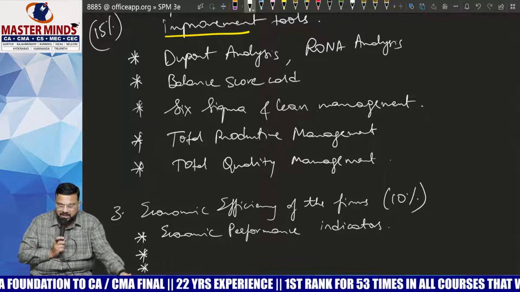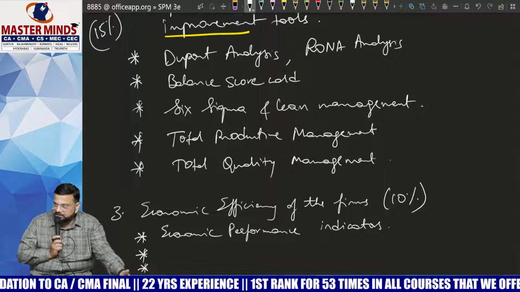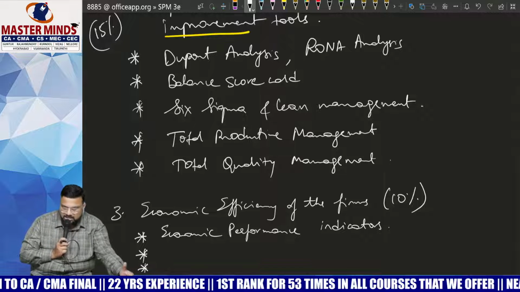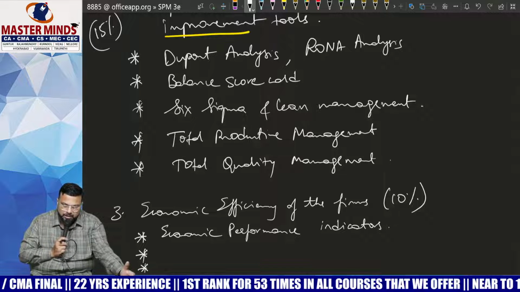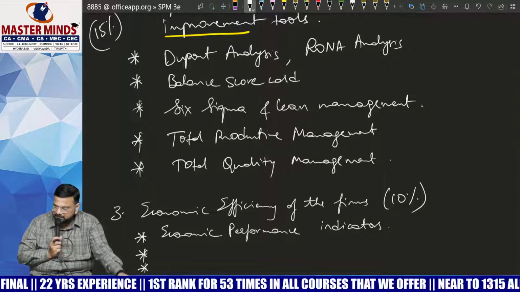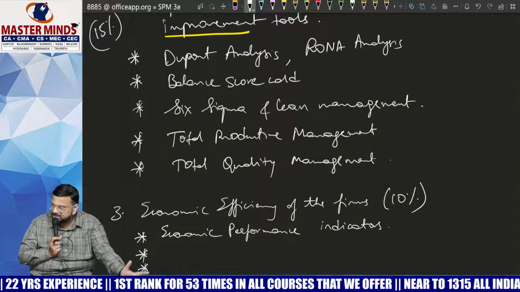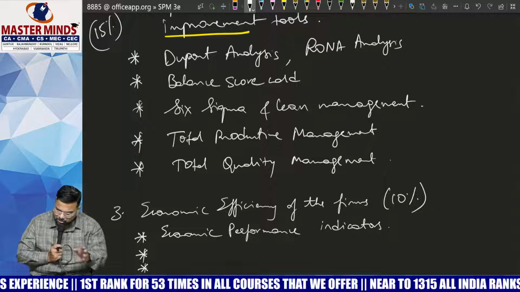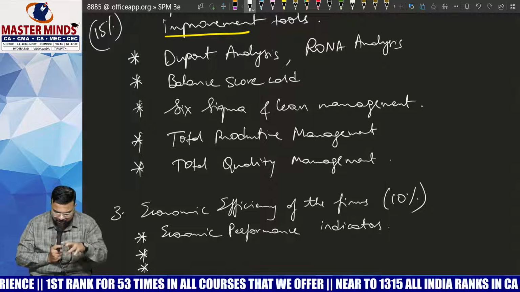So these are called key performance indicators. Since these indicators help the management in knowing the performance of the company, they are called key performance indicators. Okay. So what are key performance indicators? That we will learn in this chapter.